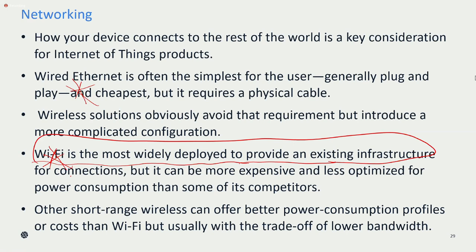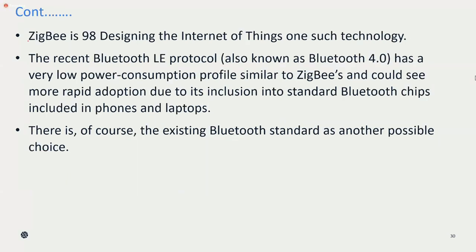Like whatever I told you, right? Like Wi-Fi, you are going to have another device called Zigbee. Zigbee is another device you can use to connect the network. But remember, the one major difference between Wi-Fi and Zigbee is that in Zigbee we have limited bandwidth. That is why the range may not be more, and many people may not use it, because the bandwidth size is less. That is the difference.